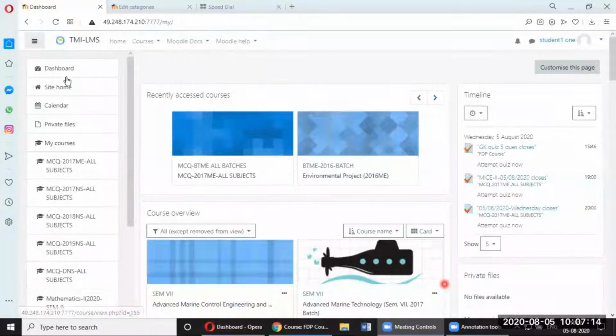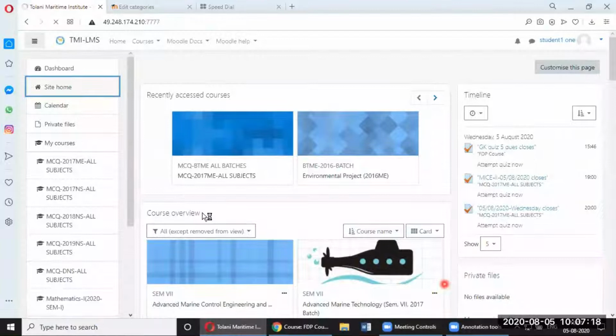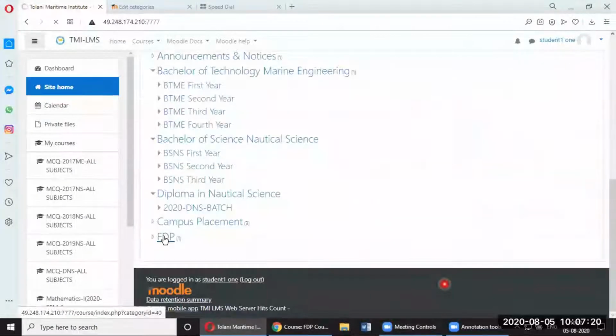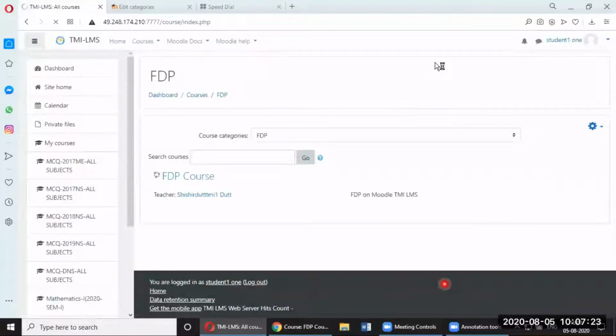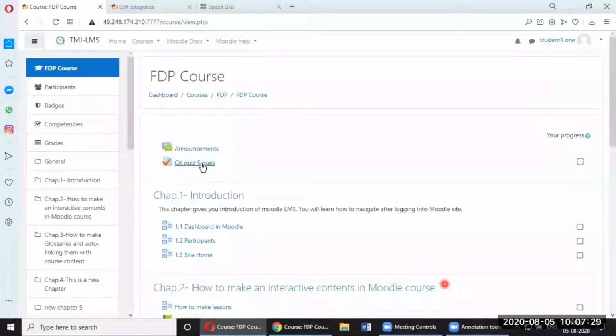Okay, so now I'm there as a student. I'll go to site home, and I'll go to FDP. This is there as student 1. As you can see, I'll click on the FDP course and I will go to the GK quiz.